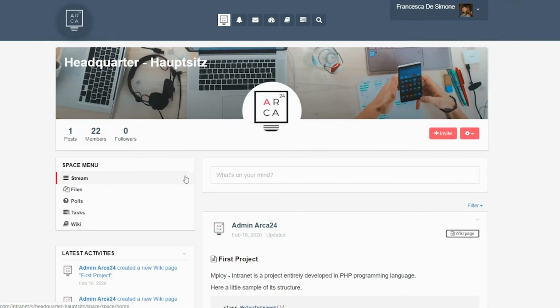In each group, you can directly share information thanks to Stream, upload documents which you want to share with your colleagues of the same group, create surveys, for example, in order to decide the date of an internal meeting, create and assign tasks that have to be carried out, and finally, create and manage a wiki page.